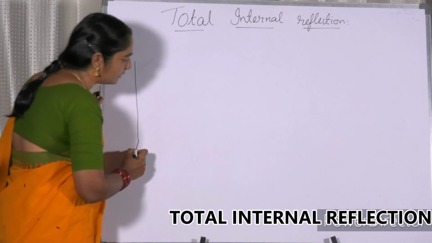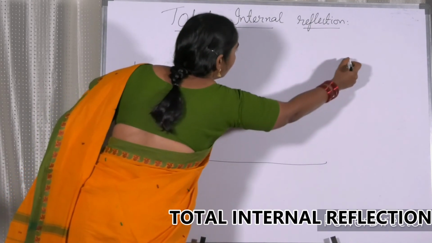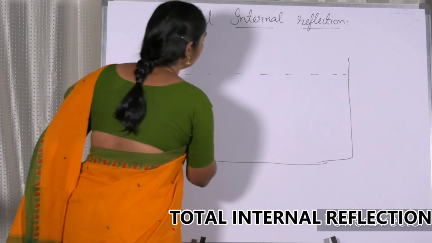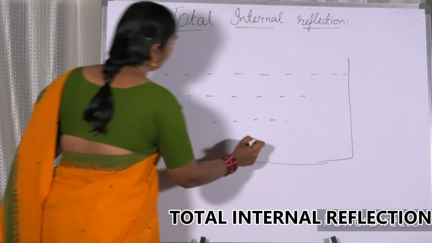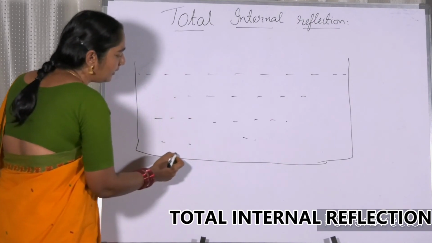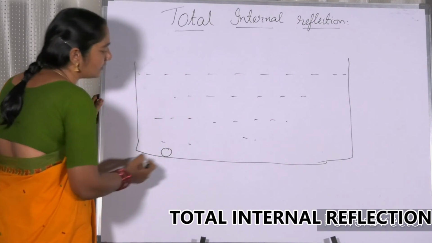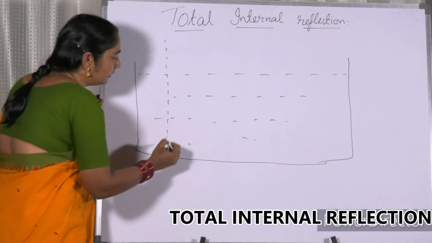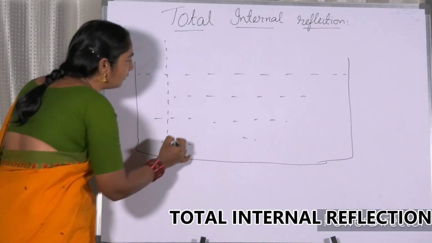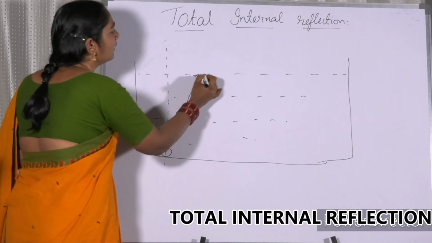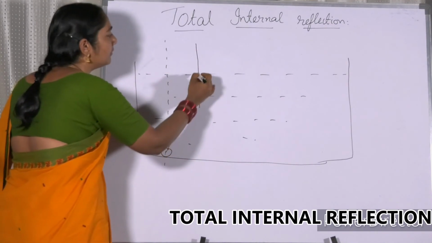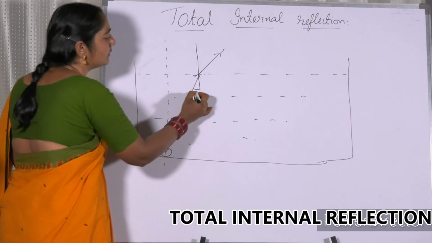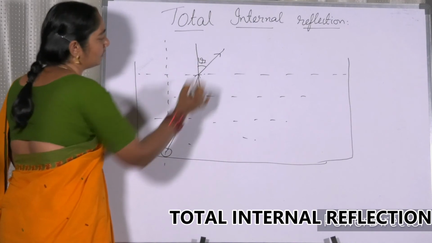Now, my dear friends, let us take a big container. We are taking a big container, and this is a denser medium, that is water. Now, let us imagine there is a source of light here. And here, this light ray is moving from a denser medium to a rarer medium, means it is moving away from the normal. This is the angle of incidence, this is the angle of refraction.